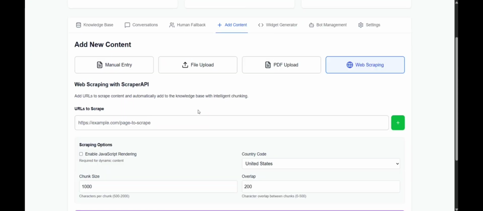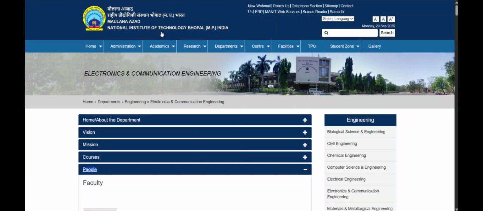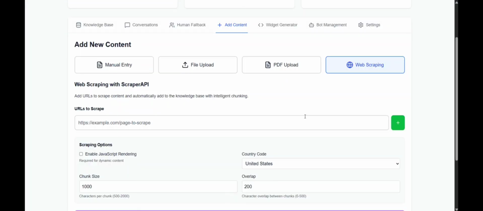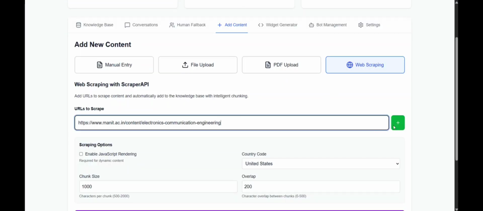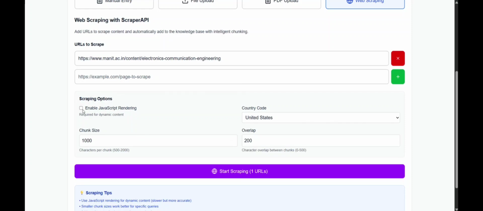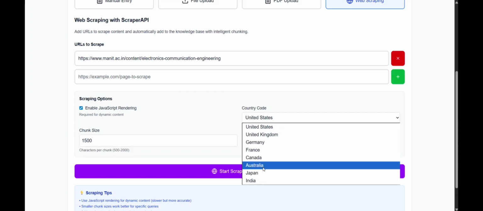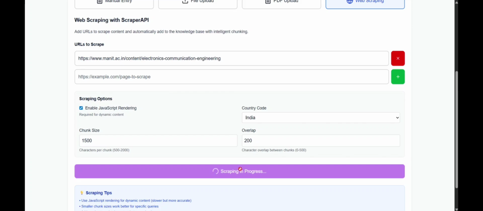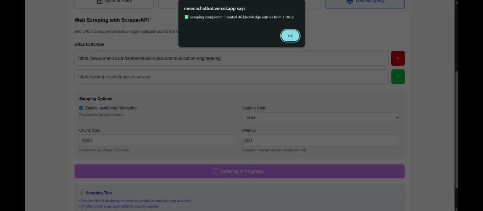For this example, we will use the easiest and the best way of adding new knowledge, which is web scraping. For this, I will visit the ECE department page from the MANIT Bhopal website, copy the URL, and add the URL to the backend. I will come here, I will add this, I will enable JavaScript rendering, I will increase the chunk size to a favorable number, I will select the country code and start scraping. Here we can see there are 46 knowledge entries from this one URL.